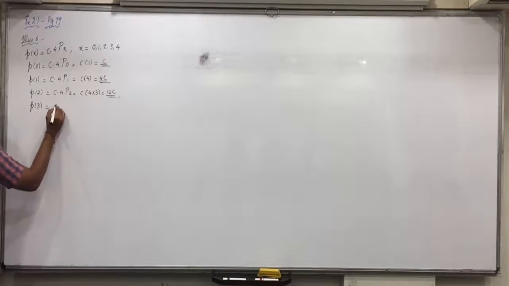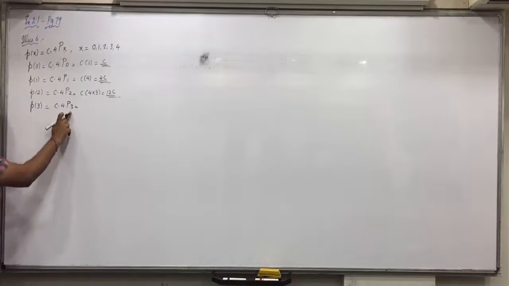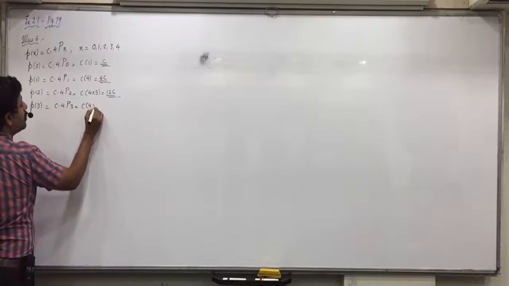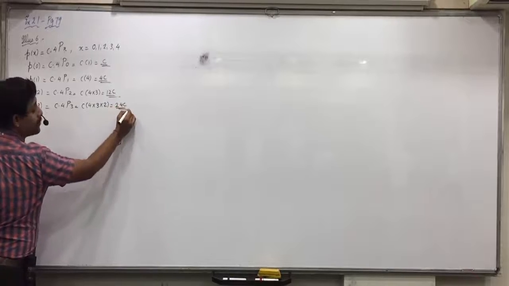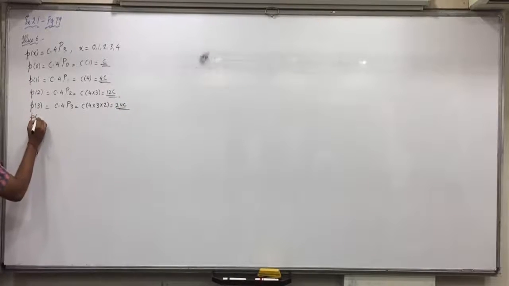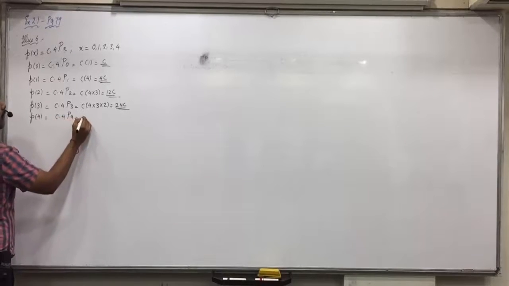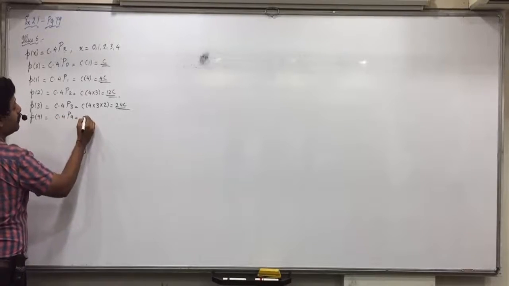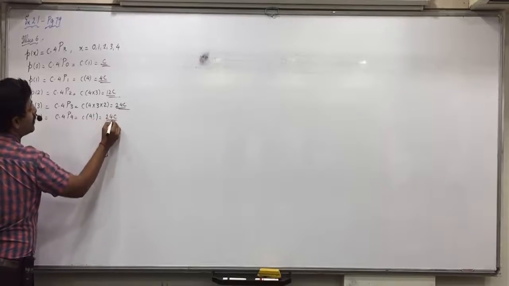P3. C into 4P3. Now you multiply how many numbers? These 3 numbers. 4 into 3 into 2, 24C. Then P4. C into 4P4. Now you multiply. 4P4 is 4 factorial. Yes. 4 factorial is 24C.